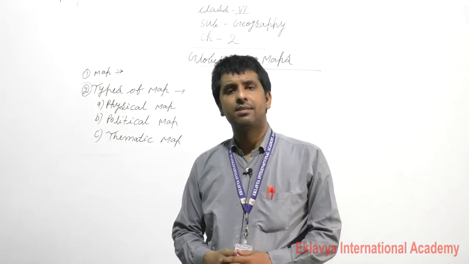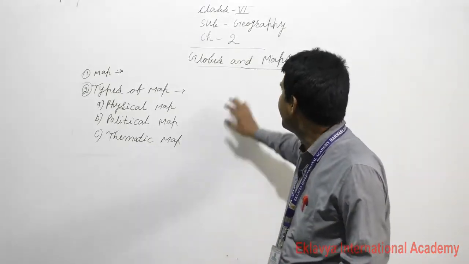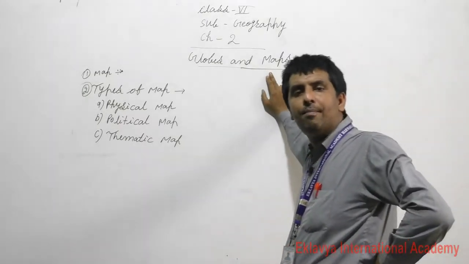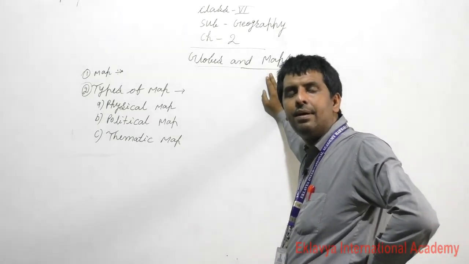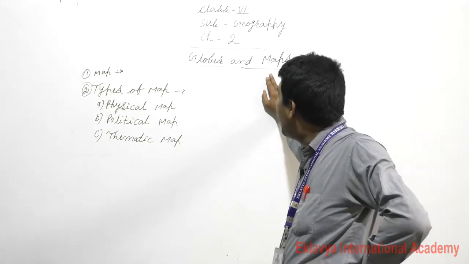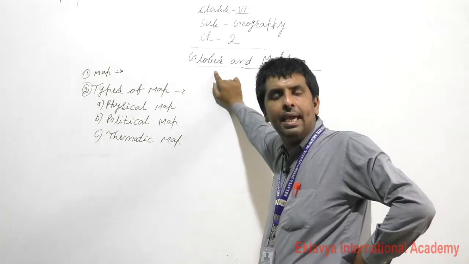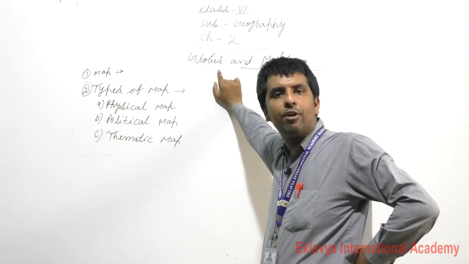Dear students, I am starting the next topic, maps. In previous classes I had described the globe. A globe is a spherical model of the earth.